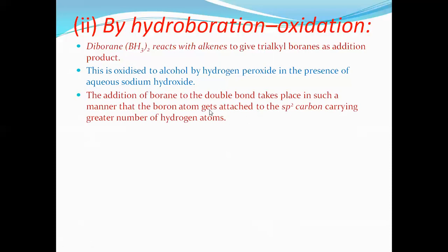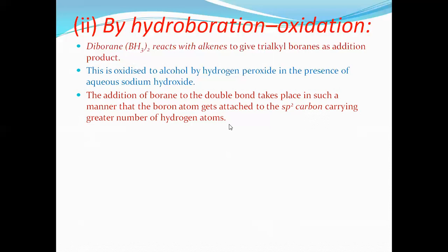It's very, very important. We have diborane, B2H6. Where does it attack? Diborane is going to attack alkenes. The addition of borane to the double bond takes place in such a manner that the boron atom gets attached to the sp2 carbon carrying the greater number of hydrogen atoms.